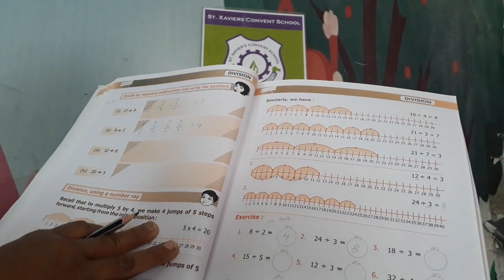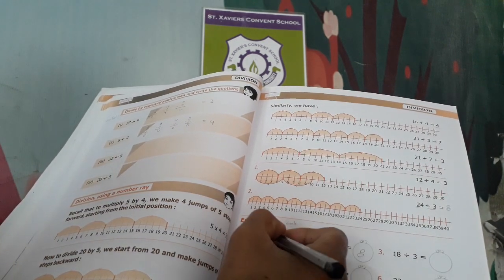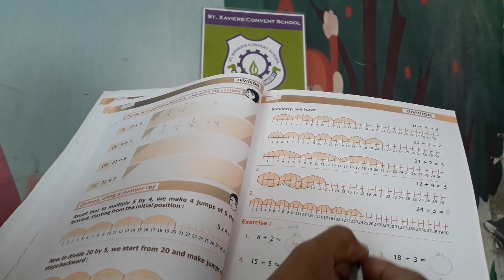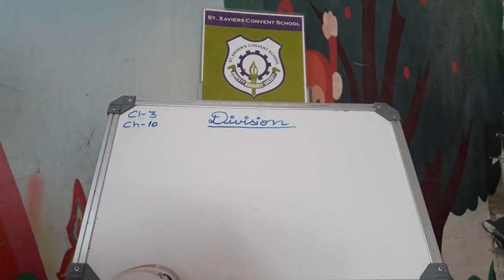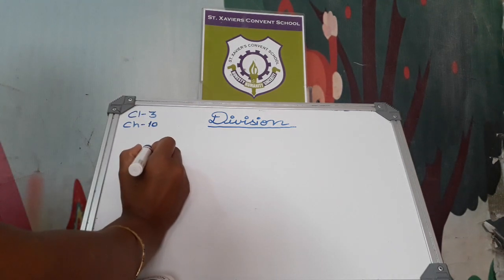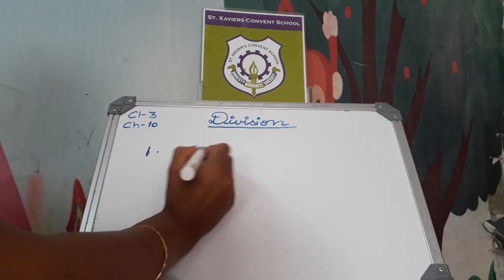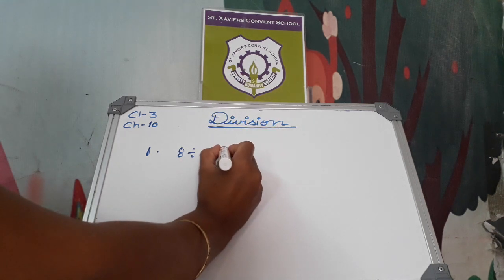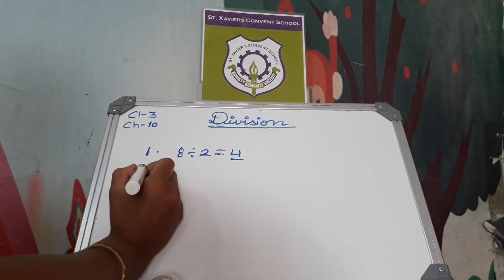Now next exercise. This is a very simple exercise. Again, we have to read 2 tables. 2 ones are 2, 2 twos are 4, 2 threes are 6, 2 fours are 8. 8 divided by 2. When we read 2's table, 2 fours are 8. The quotient will be 4.